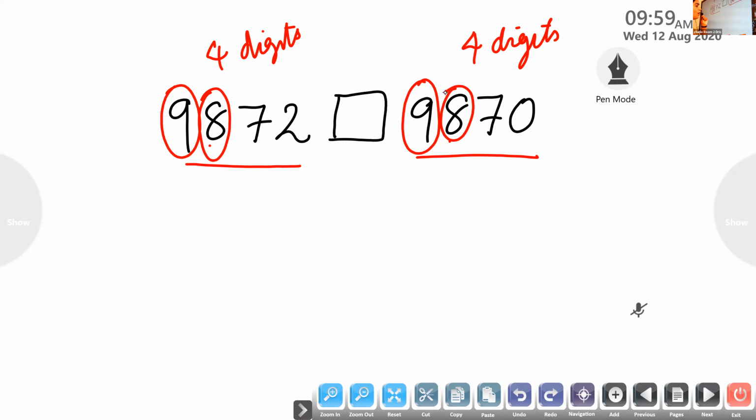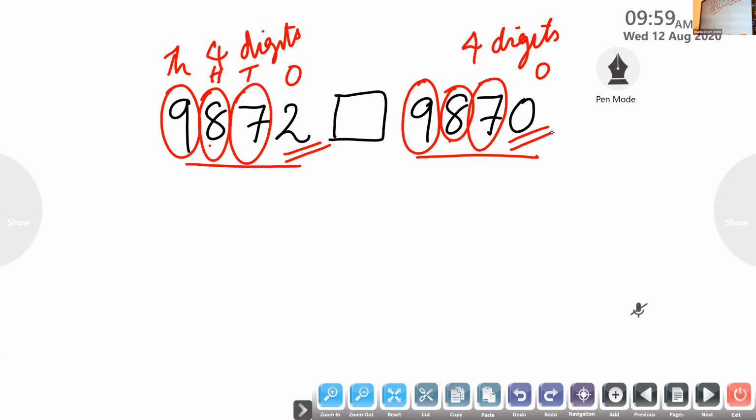No. Why? They are equal. So the next digit is the fourth digit, that means the ones place digit. The 1000 place digit is same, the 100 place digit is same, the 10s place digit is same. The ones place digits here are 2 and 0.